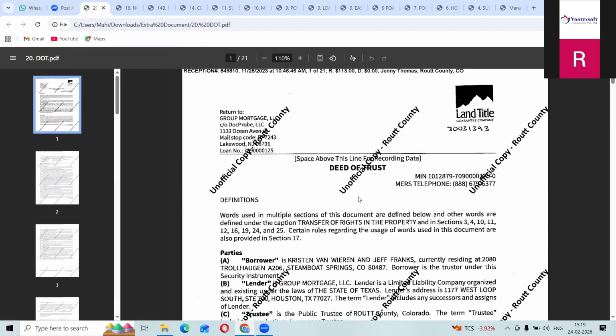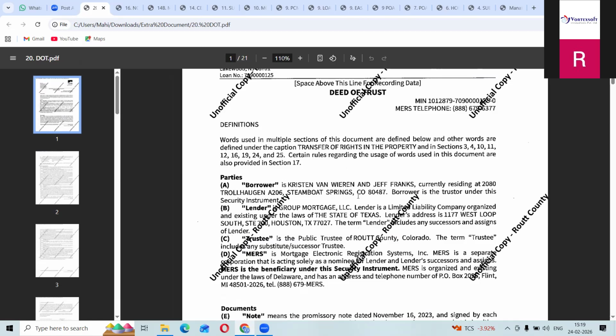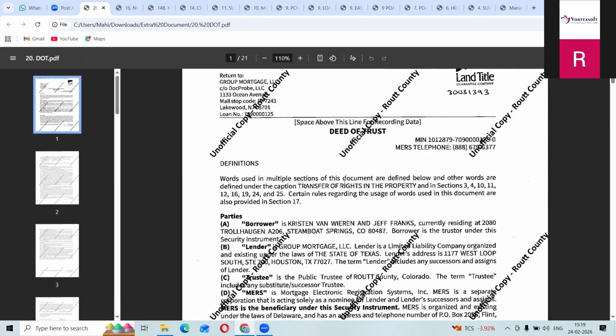So, deed of trust. They will make this property a trust. Sorry, once again. Deed of trust, I already told you, we call it in short a DOT. DOT comes under non-judicial, meaning not through the court. Here one person will work, and we call that person the trustee. In judicial we call it a mortgage, and in non-judicial we call it a deed of trust.